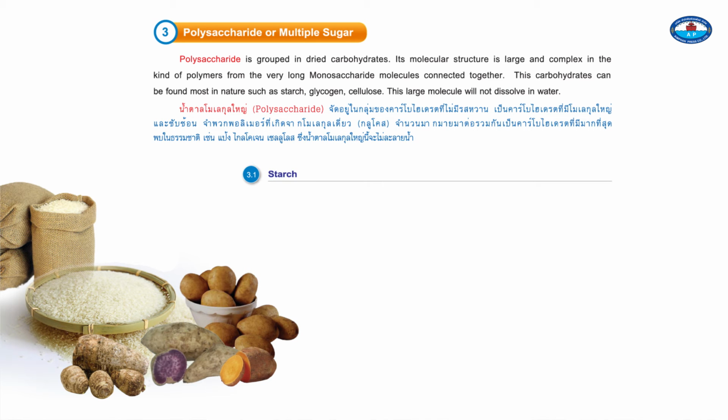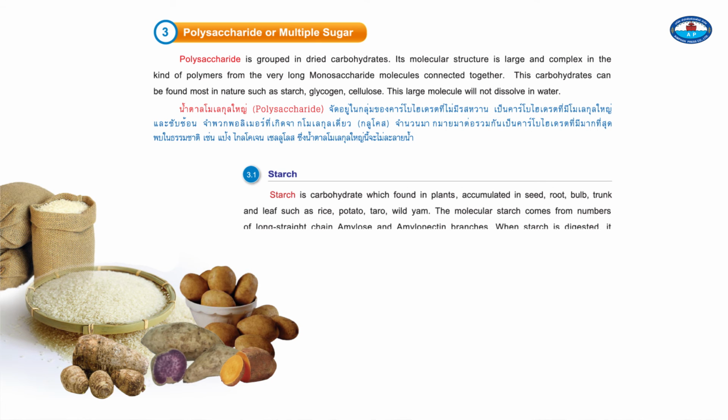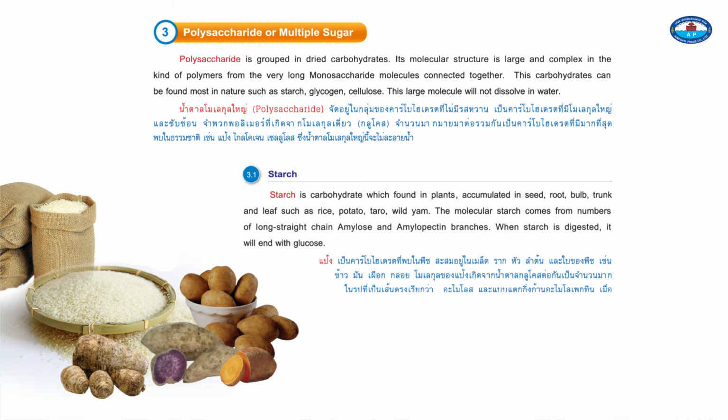3.1. Starch. Starch is a carbohydrate which is found in plants, accumulated in seeds, roots, bulbs, trunks, and leaves, such as rice, potato, taro, and wild yam. Starch molecules are made of numbers of long, straight-chain amylose and amylopectin branches. When starch is digested, it will end as glucose.